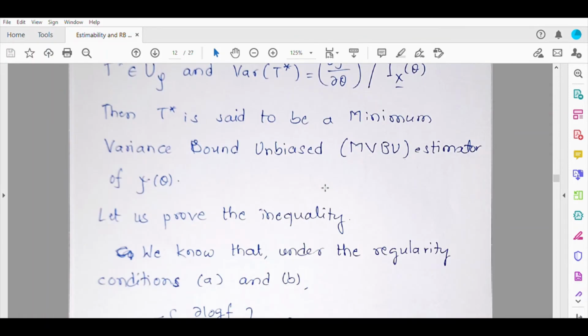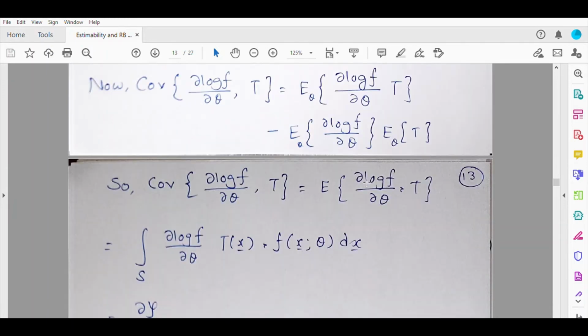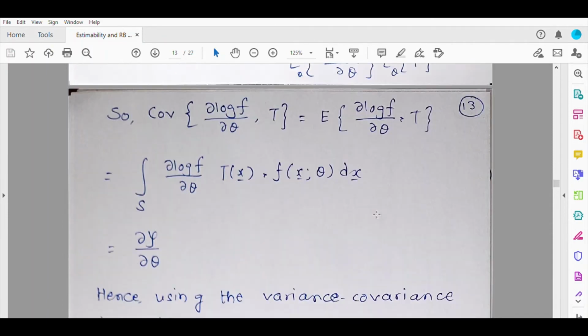That is why we are considering the covariance term first. So let us consider the covariance between dabba log f by dabba theta and T. Clearly this is just the expectation of dabba log f by dabba theta into T. If you substitute the terms, what you get is dabba psi by dabba theta.